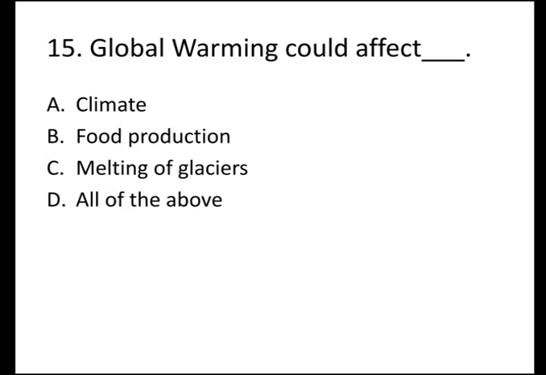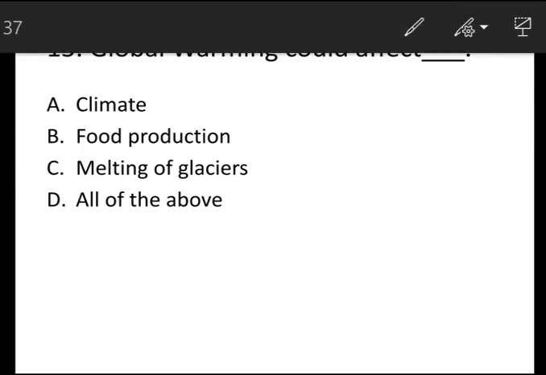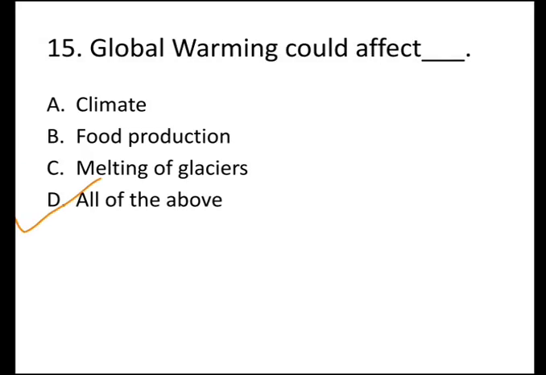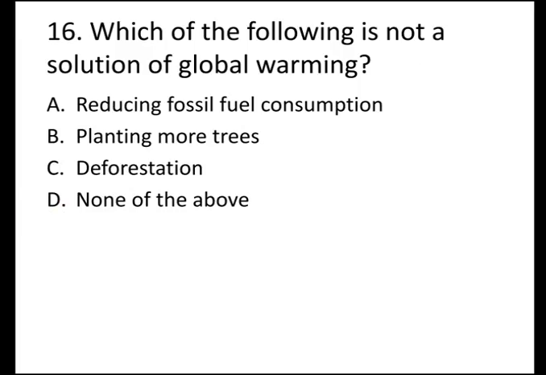15th question is, global warming could affect, options are A, climate, B, food production, C, melting of glaciers, and D, all of the above. And the correct answer is all of the above. Global warming could affect climate as well as food production and melting of glaciers.